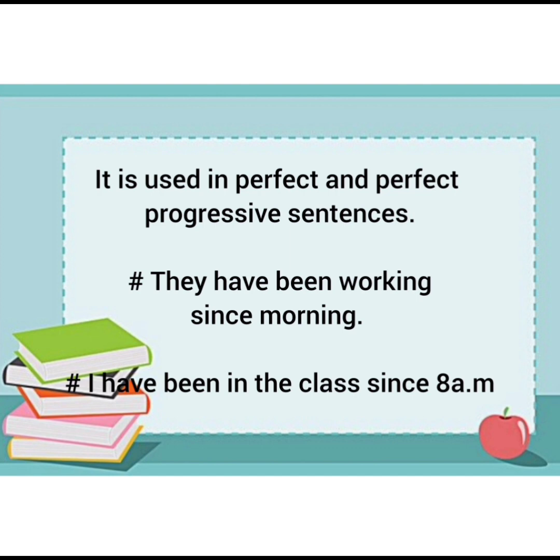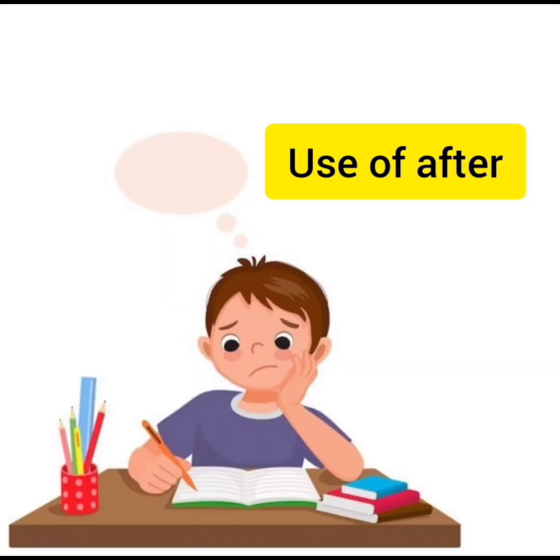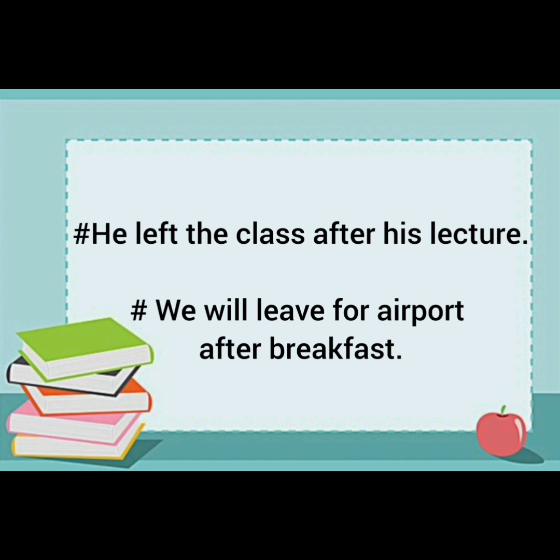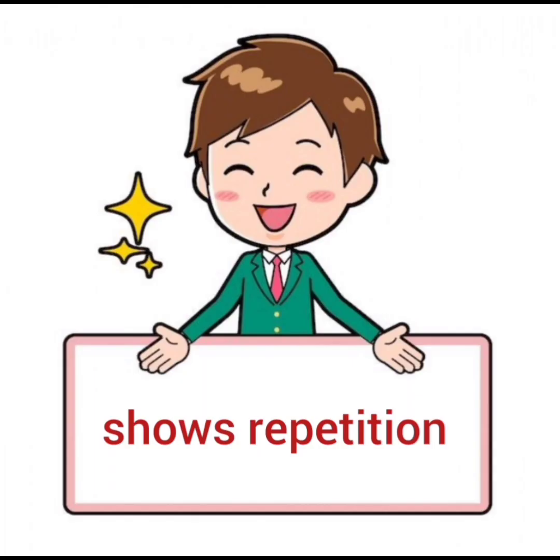I have been in the class since 8 a.m. Again, the starting exact point of the time is mentioned. Then later I have the use of preposition after. After is used to show time. For example, he left the class after his lecture. Now it shows the time, that is, when he left the class. The next example is, we will leave for the airport after breakfast. Again, it shows time.